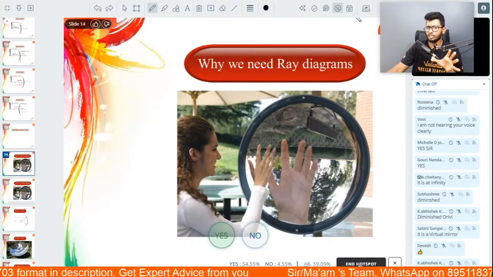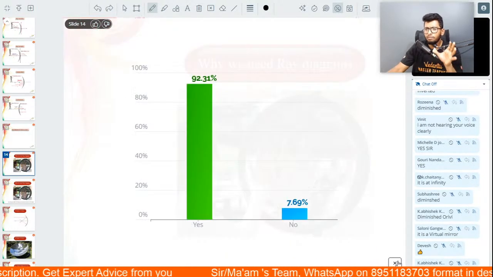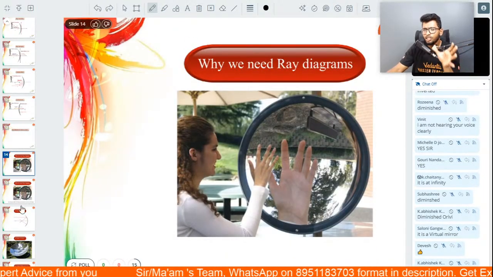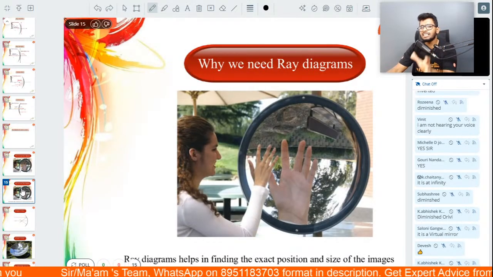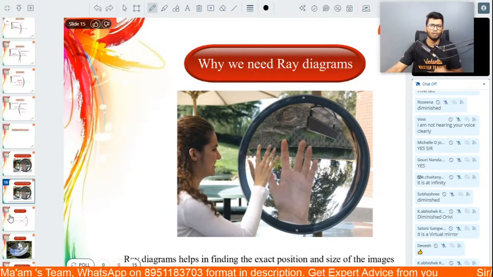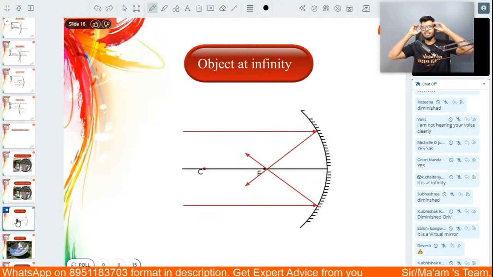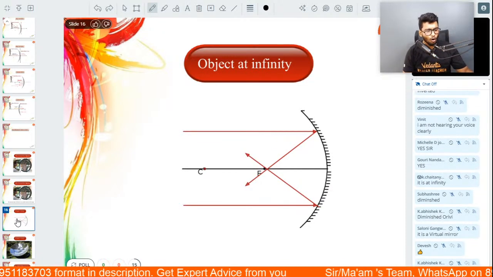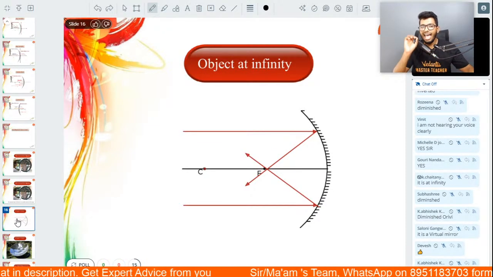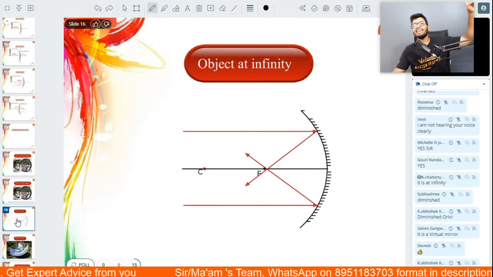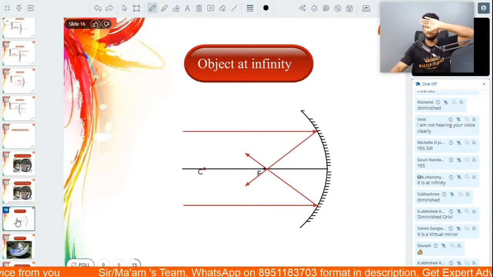So what we're going to do is very simple. We're going to take an object, and we'll change the position of this object every single time. So let's start with one thing. Let's say there is an object that is placed in front of a concave mirror, and the object is placed at infinity. Infinity in the sense very, very far away.